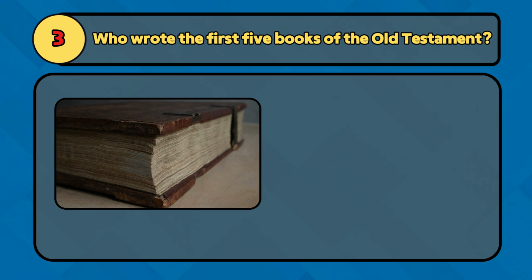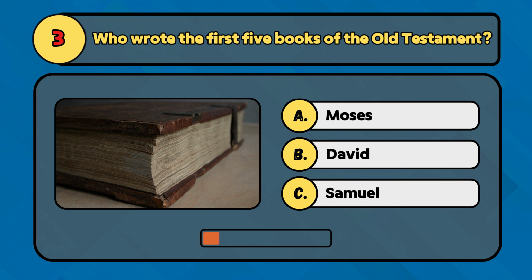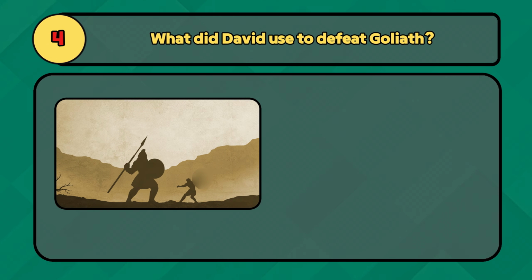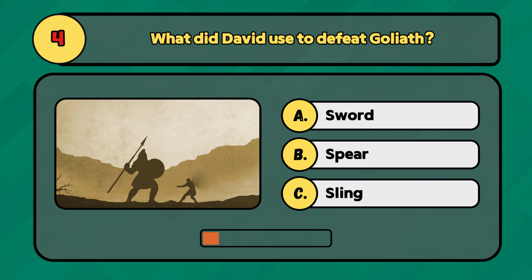Who wrote the first 5 books of the Old Testament? Moses wrote the first 5 books of the Old Testament. What did David use to defeat Goliath? David used a sling and a stone.